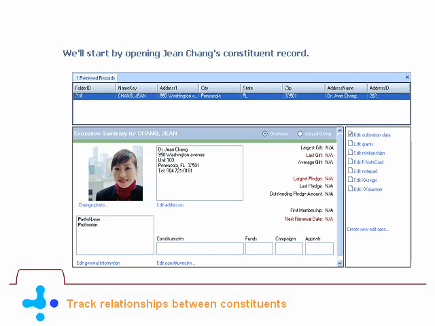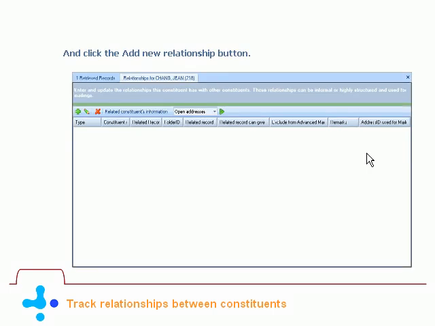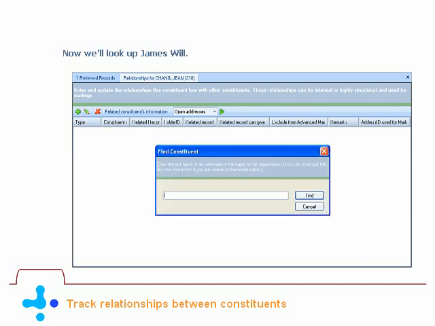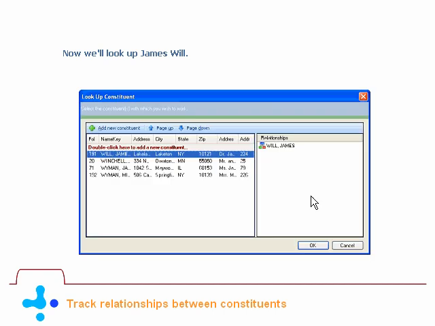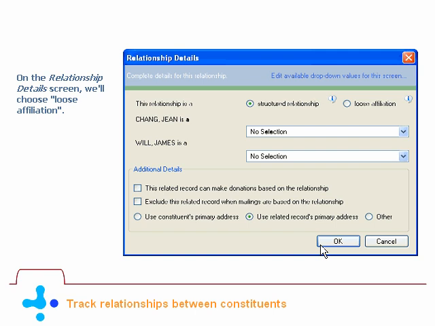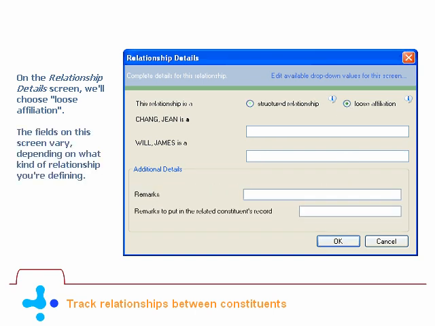We'll start by opening Jean Chang's constituent record. Then we'll click Edit Relationships and click the Add New Relationship button. Now we'll look up James Will. On the Relationship Details screen, we'll choose Loose Affiliation. The fields on this screen vary, depending on what kind of relationship you're defining.